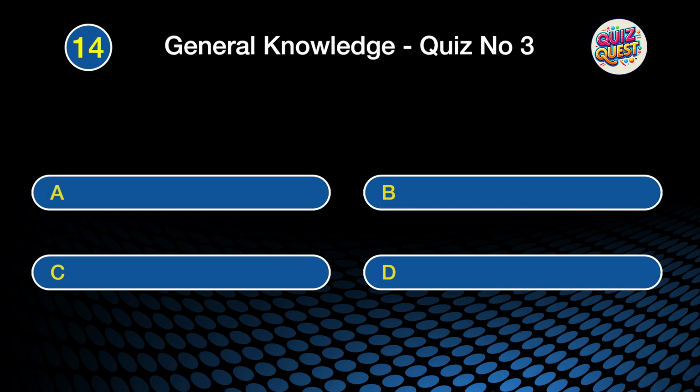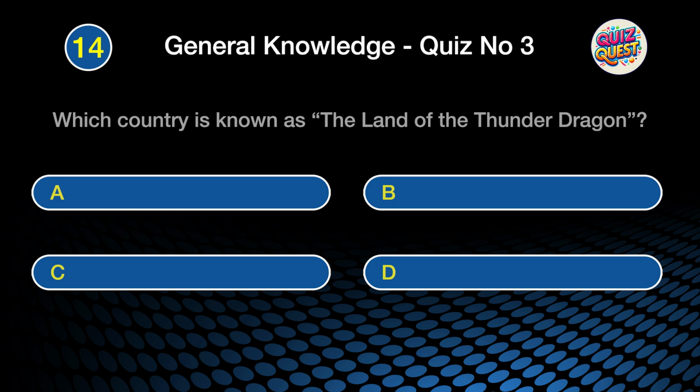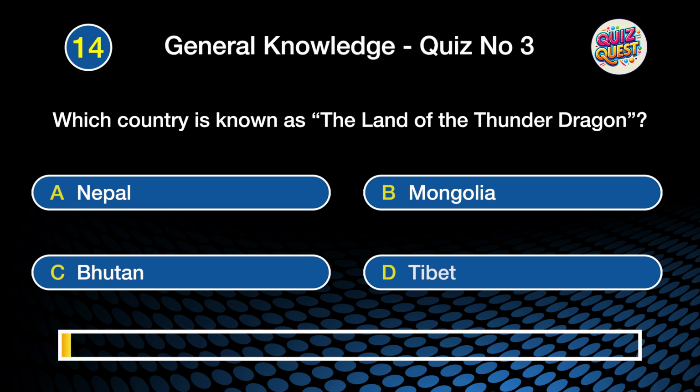Question 14. Which country is known as the Land of the Thunder Dragon? Is it A. Nepal, B. Mongolia, C. Bhutan, or D. Tibet?